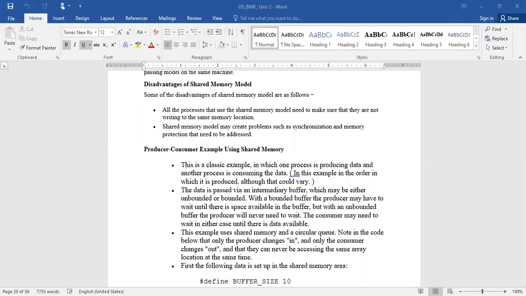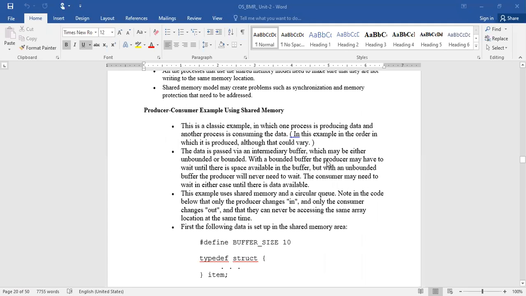Suppose someone has asked you to develop a mechanism for handling inter-process communication using the shared memory concept. What should you think? You need to inquire whether any fixed size buffer is available or not. If it is available, you need to address the problem of when the producer is going to produce the data and when the consumer is going to consume the data. You need to address these two challenges if it is the bounded buffer. If it is an unbounded buffer, you cannot apply the same mechanism, right? You need to modify it. In such a way, you need to address the classic problem when you are handling shared memory.